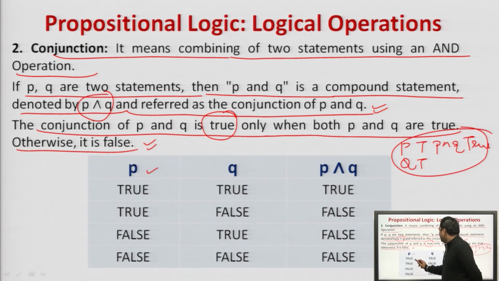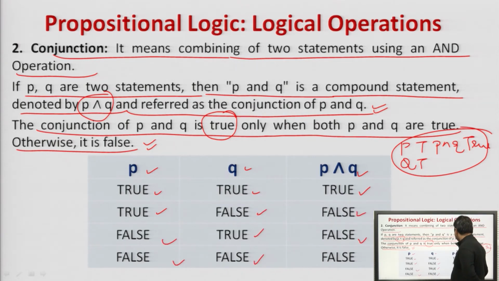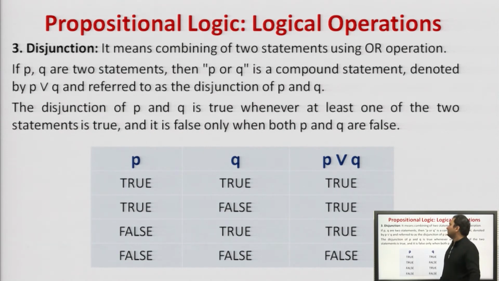Here you can see that if P statement is true and Q statement is true, then P and Q is true. Otherwise, true-false, false-true, false-false, all other options return false. Agreed? This was a case of a conjunction where we are combining two statements using AND operation. So, in AND operation, what we have to remember is that if both statements are true, then only conjunction of P and Q is true. Agreed?